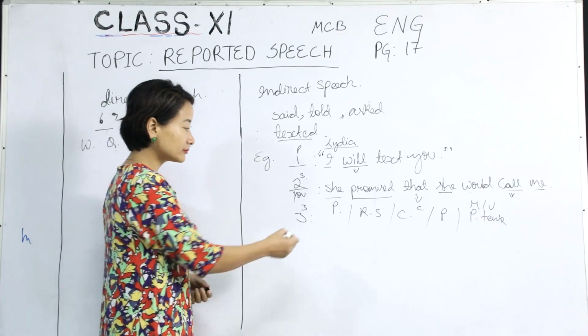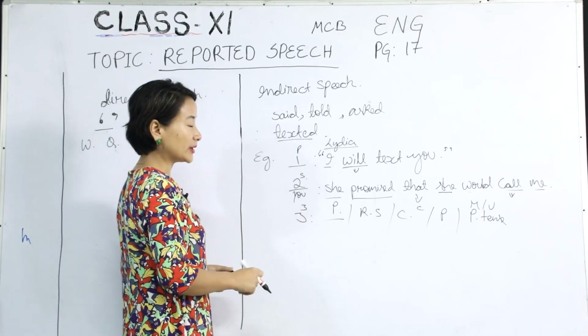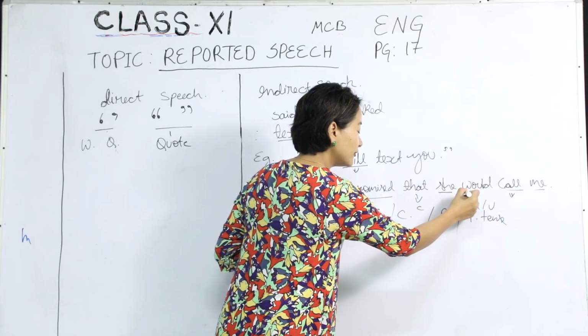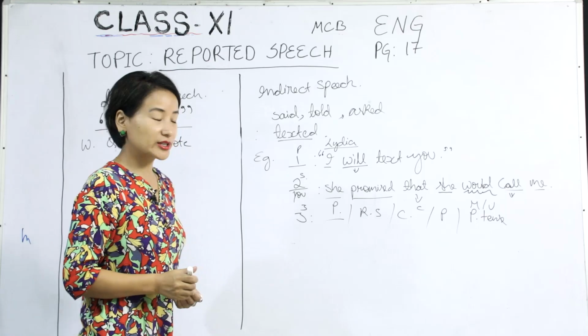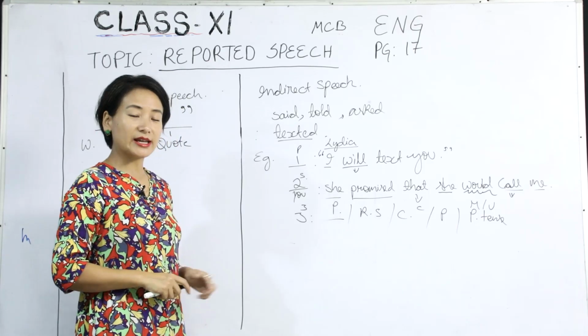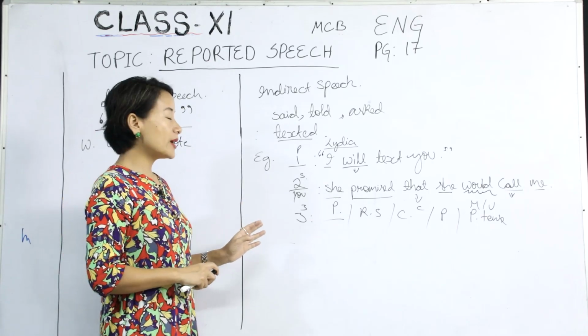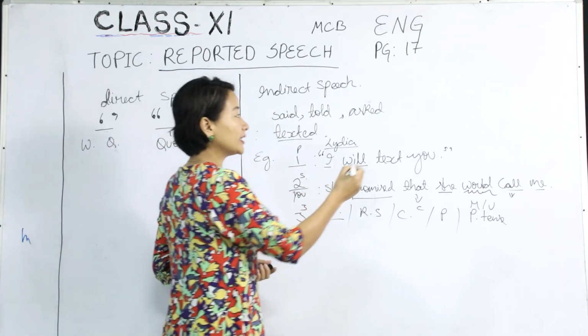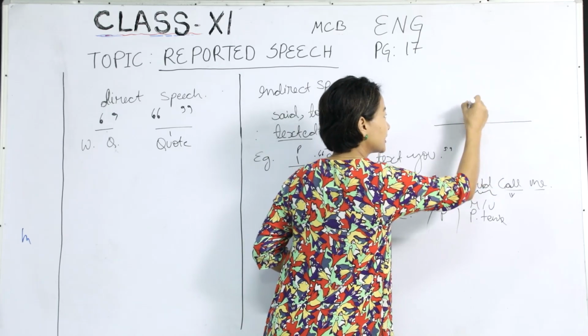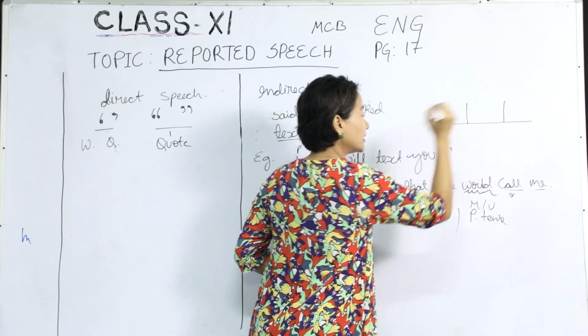So here, I'm sure you are clear with the pronoun, but I suppose you are a little confused about why we are using this would in the future tense. Now, this is also another exception that you need to remember. Why? Because under reported speech, you would find that the tense changes.